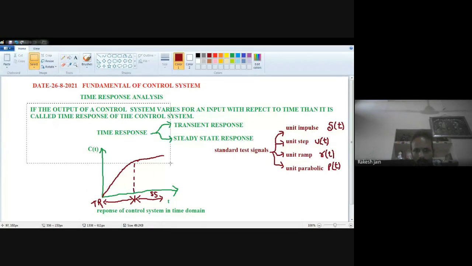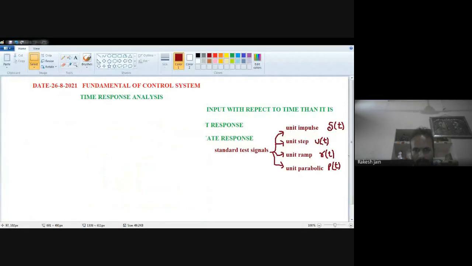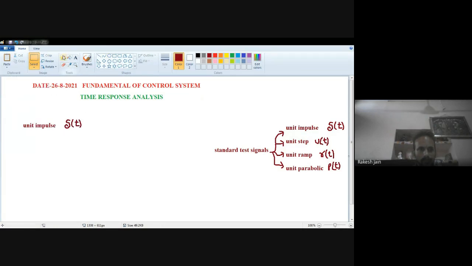Now I'm going to remove all these, and we will see the different test signals. First of all, what is the meaning of unit impulse signal? The unit impulse signal is only one. Unit means one.